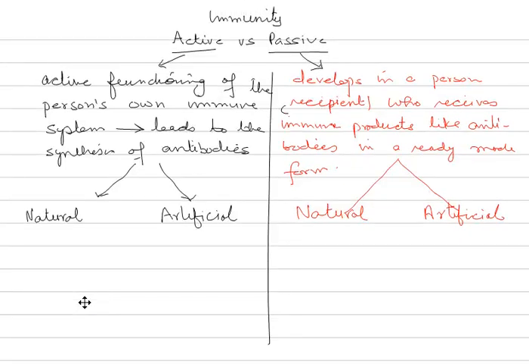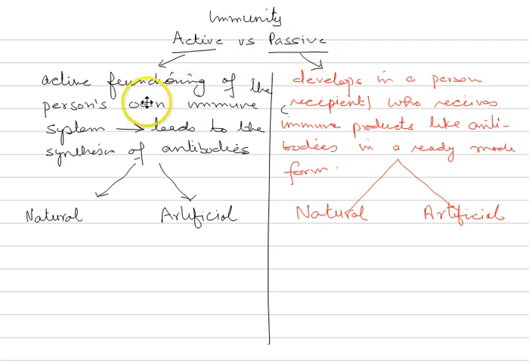Hello students. So we are back with our lesson on immunity. Already we have studied that immunity is of two types. The first is active immunity and the second is passive immunity. Now let us try to find out the differences between active and passive immunity.